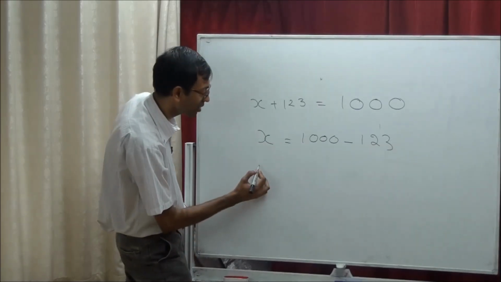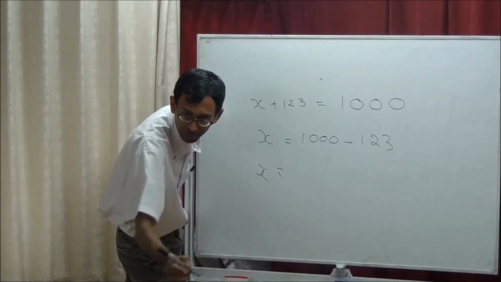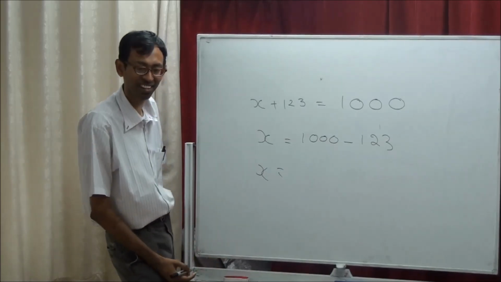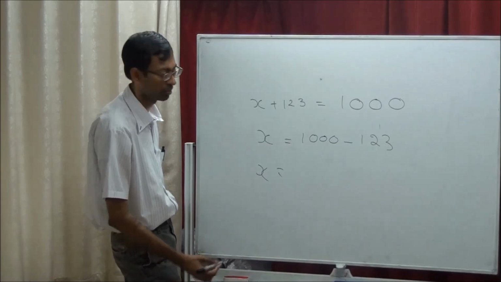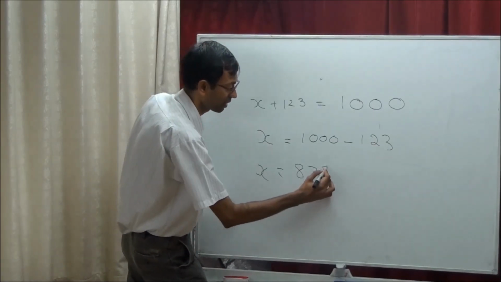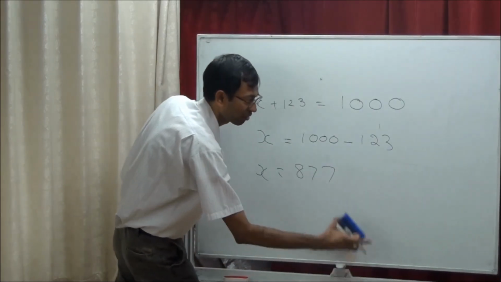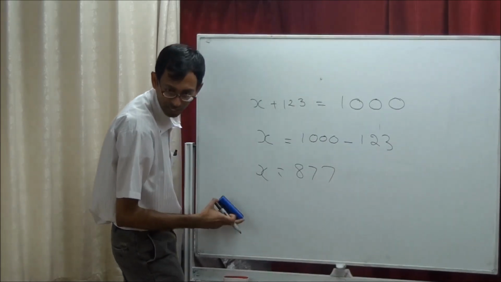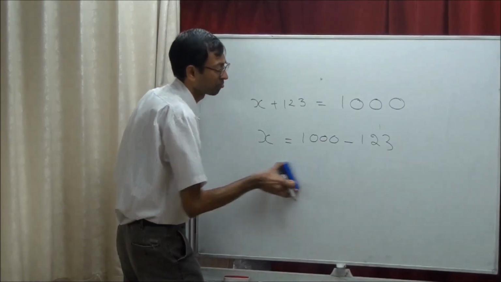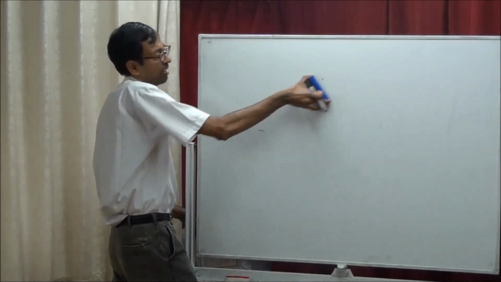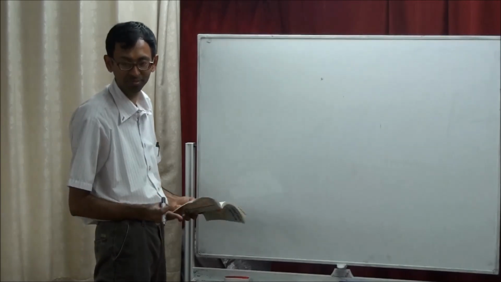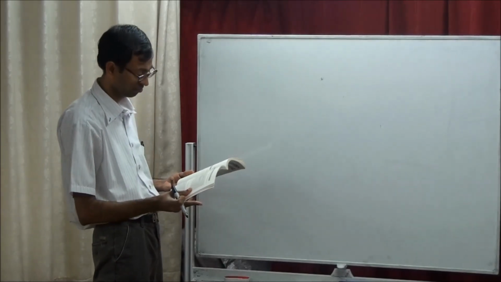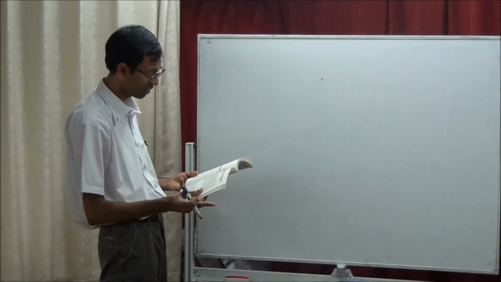The answer is 877. Right. Okay, all from 9, last one. I kept the 1000 like that because the 1000 was above, and then I minus it straight.